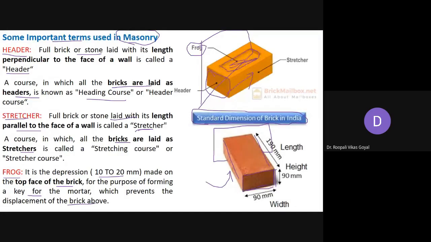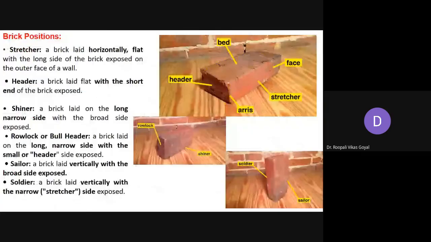So frog is nothing but a depression provided at the top of the brick. The square side is the header, the lengthwise side is the stretcher, and the depression at the top is called the frog. Now you can keep this brick in various positions. Already we have discussed the stretcher and header. These are the normal positions in which we lay our brick.